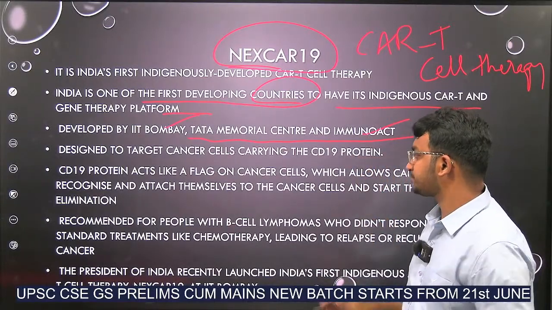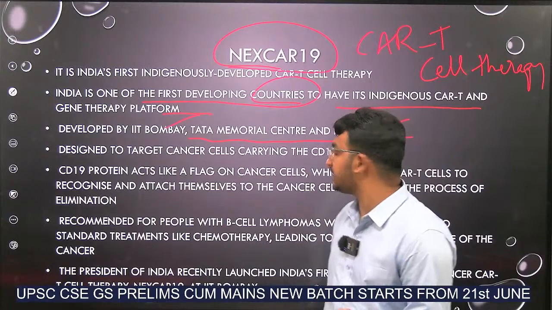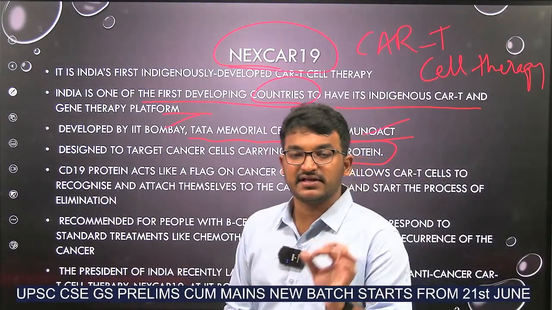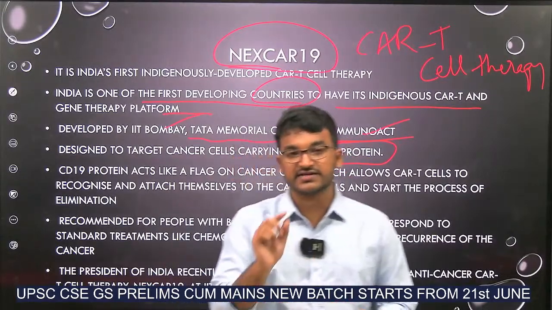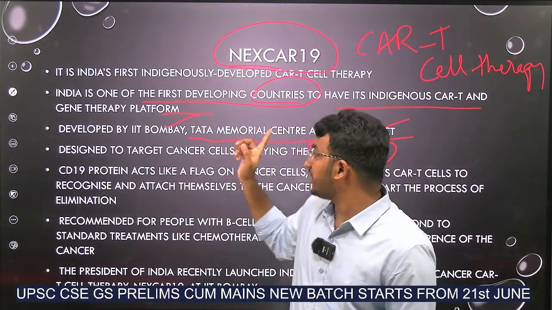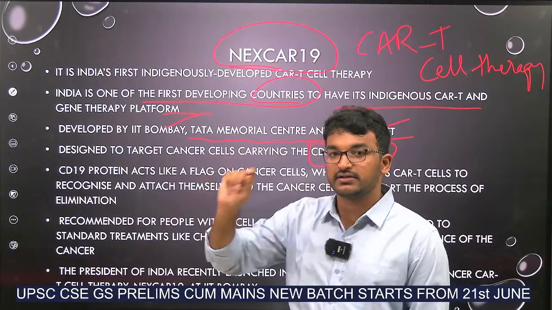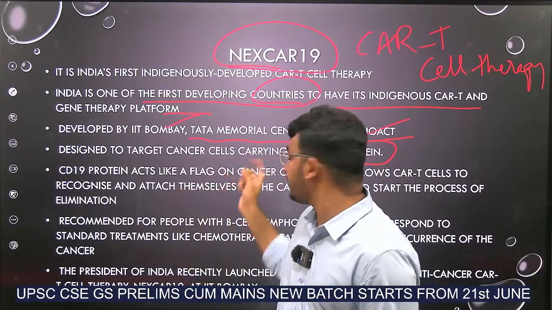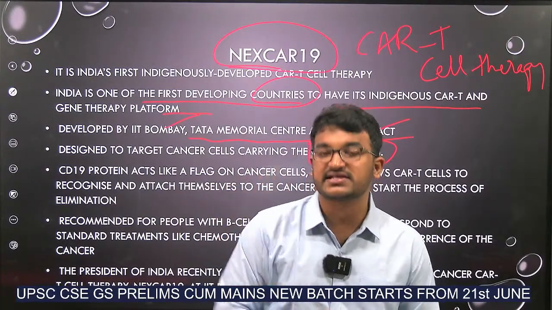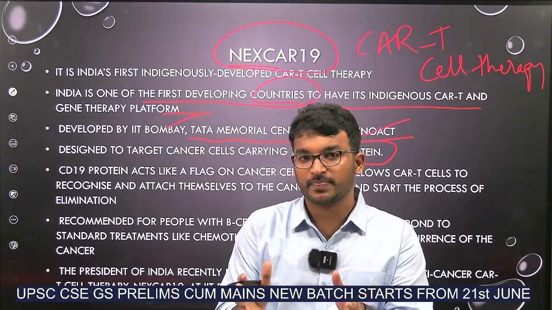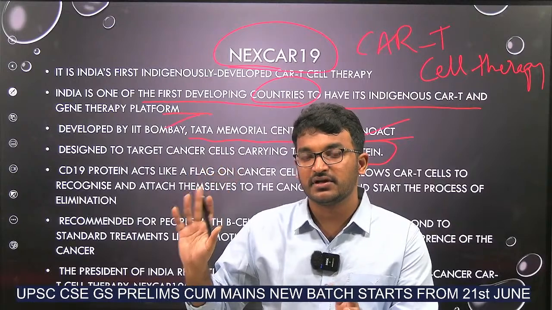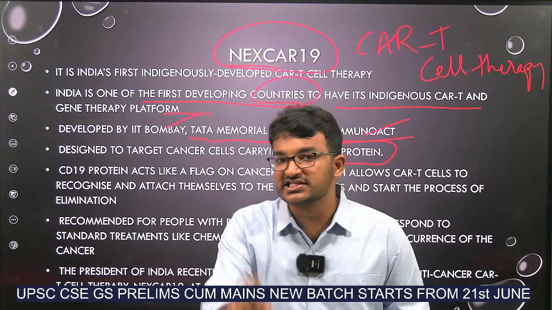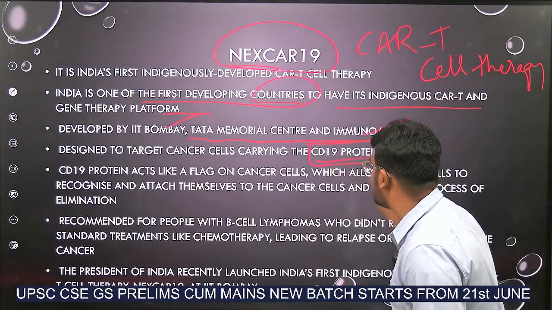And in this CAR T cell therapy, in our cancer cells, there will be a protein called CD19. When we will be using this NexCAR19, we will be identifying this CD19 protein in our cancer cells, and we can destroy them using this CAR T cell therapy. Knowing which are the cancer cells is possible with the help of this CD19.